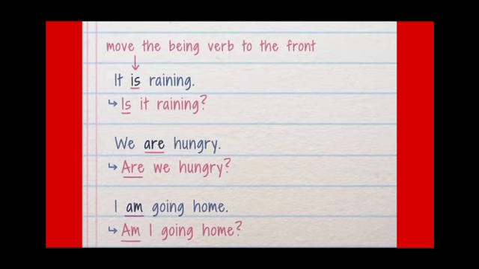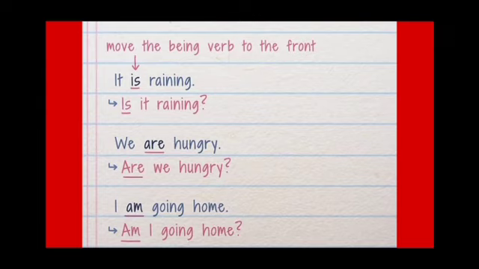Now let's have a look at the second example. We are hungry. Now find out what is the auxiliary verb in the second example. Yes, definitely are. At what place? Second number. So we need to put it at the first place. So are. After are, we need to take the subject. What is called the subject? Subject means the person or the thing who is doing the action. So we is the subject. Are we hungry? Question mark.